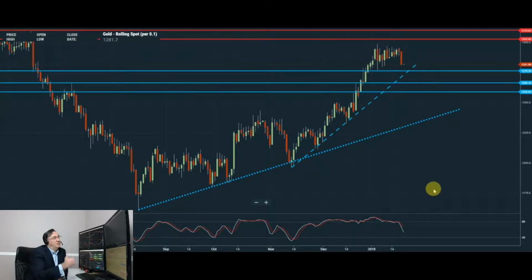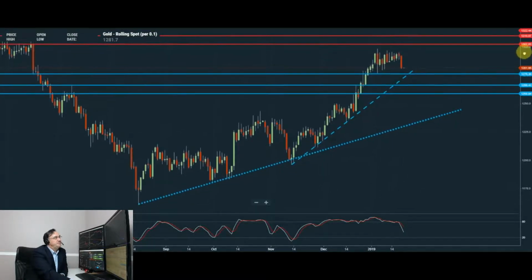Gold bulls appear to be in control initially above that level, potentially targeting upside resistance towards 1296, possibly 1300. Only a confirmed breakout above 1300 and an end of day close could open up the way for the retest of 1310, possibly even 1322 to the upside.